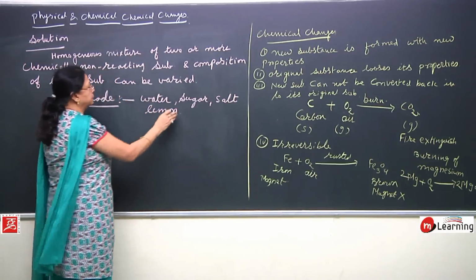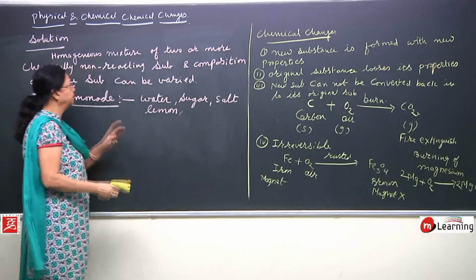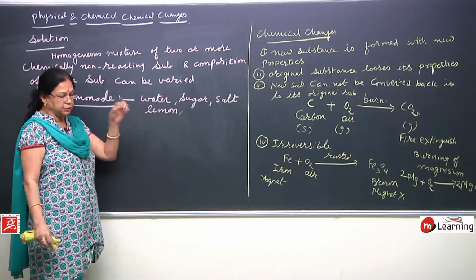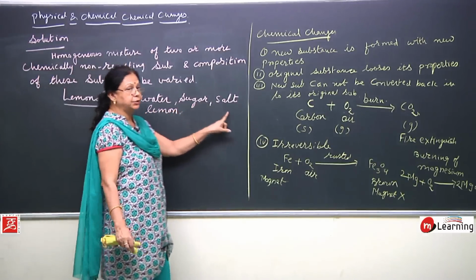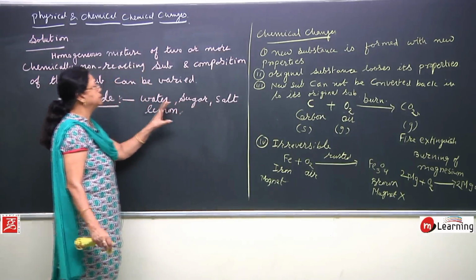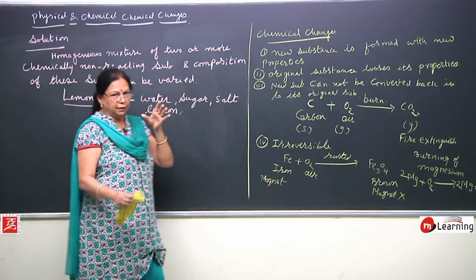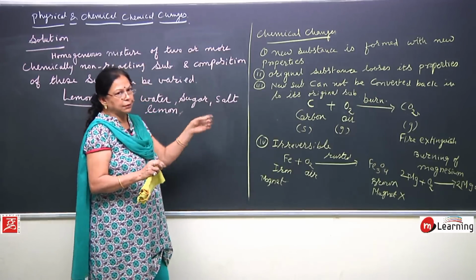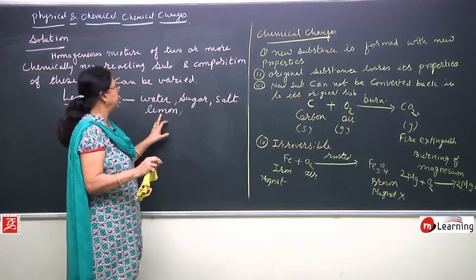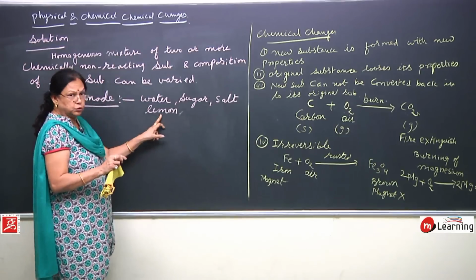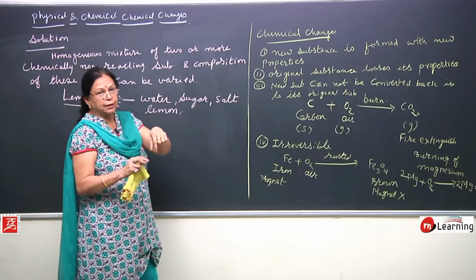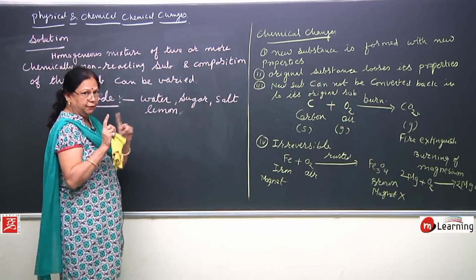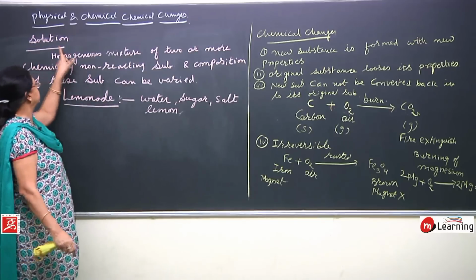At your home, your mother might have given you water to which she has added lemon juice, salt and sugar. What is it? It is a solution. If you like more sweet, you can add more sugar. If you like more salt, you can add more salt. If you like more sour, you can add more lemon juice. But all these chemicals are not reacting with each other. So, what is it? It is a solution.